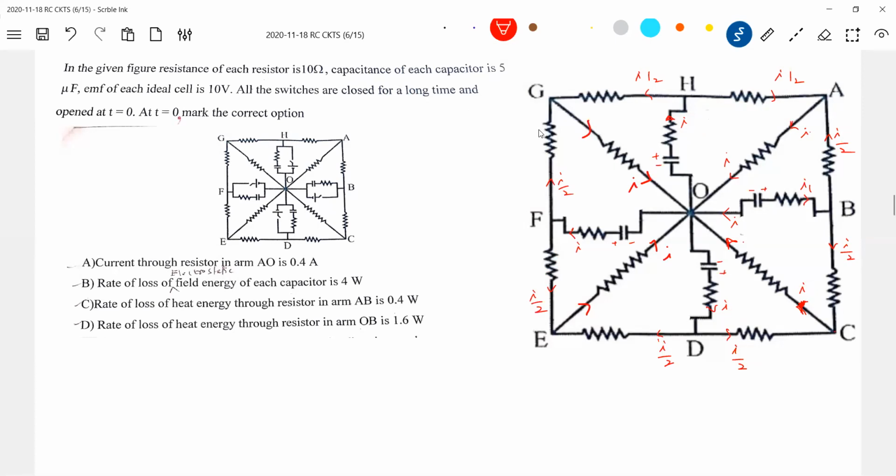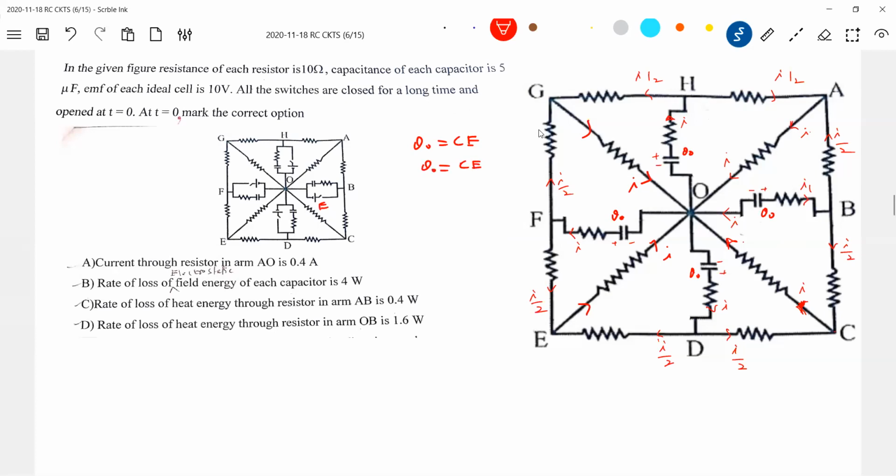Now writing the loop equation. What was the initial charge in the capacitor? This will be Q naught, we'll take it. Only on one plate I'm able to show it. So what is Q naught? Q naught should be equal to C into EMF E. C is how much? 5 microfarad.